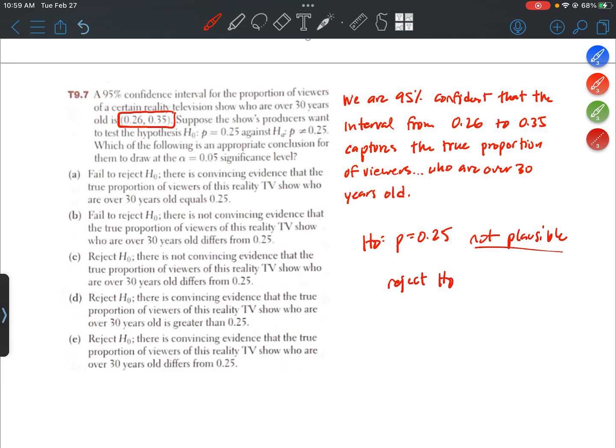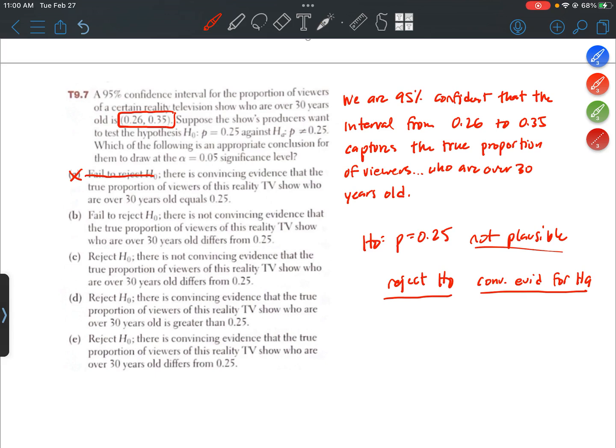So we could say that there's convincing evidence that the true proportion of viewers who are over 30 years old is different from 25%. Specifically, we would say that it's greater than 25% since all the values in the confidence interval are above 25%. But we'll just stick with the standard language: reject the null hypothesis, and we have convincing evidence for the alternative.